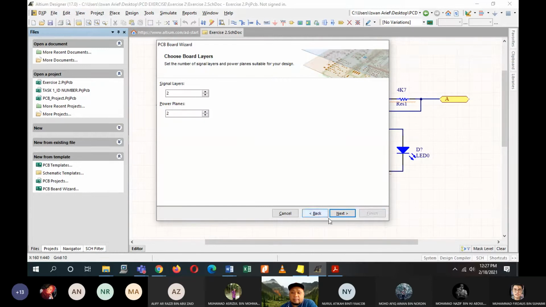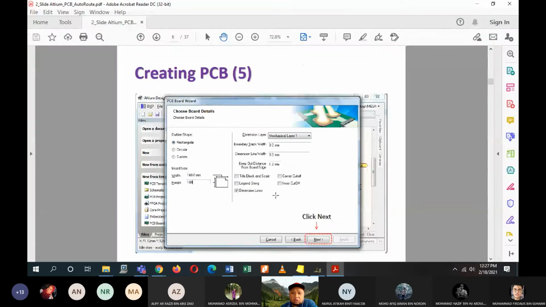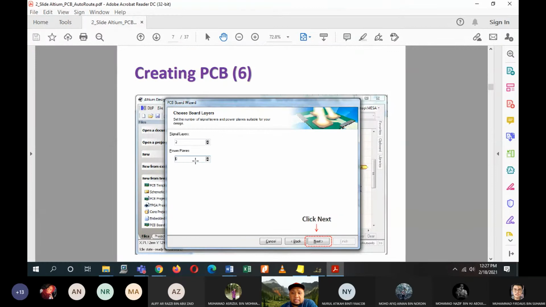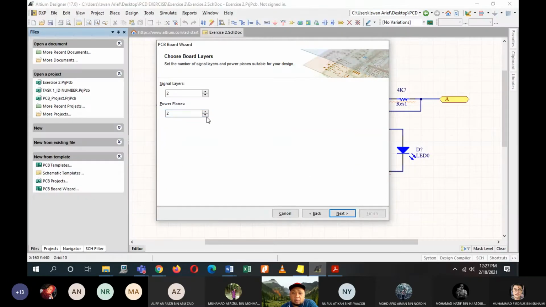You have the signal layers 2, the power planes 2. Alright, so power planes, set them as 0, the signal layers as 2, and then we are using the through hole vias only. So power planes to 0, signal layers to 2, and then click on next, through hole vias only, because we are designing PCB boards with through hole components. So what are through hole components? For example, your resistors, your capacitors, which has, for example, capacitors, you have 2 pins. Two legs, that one.